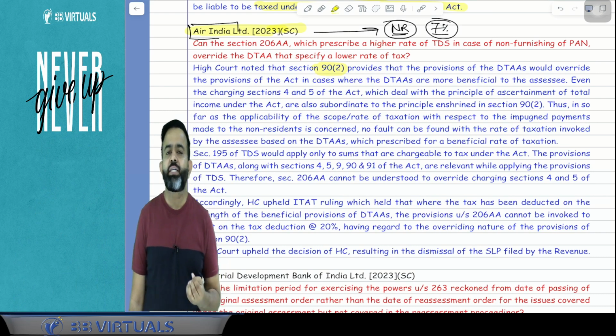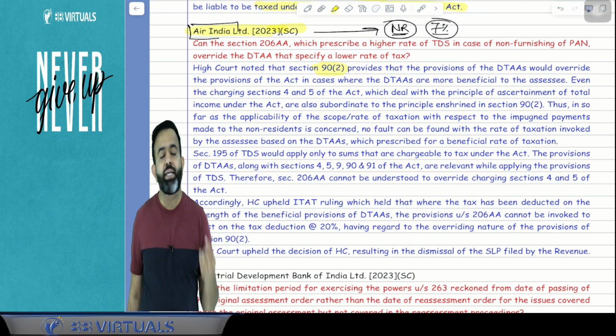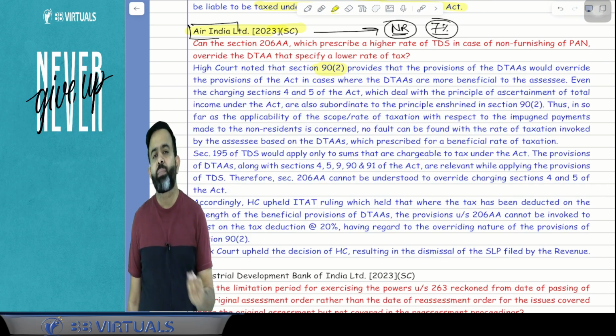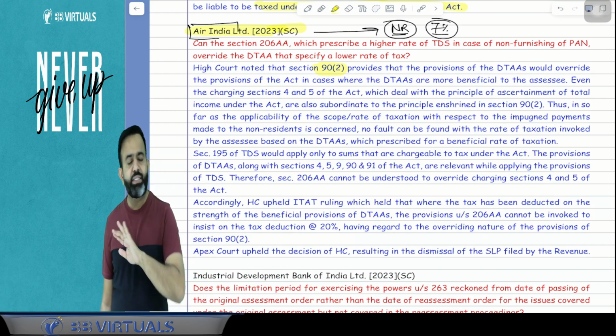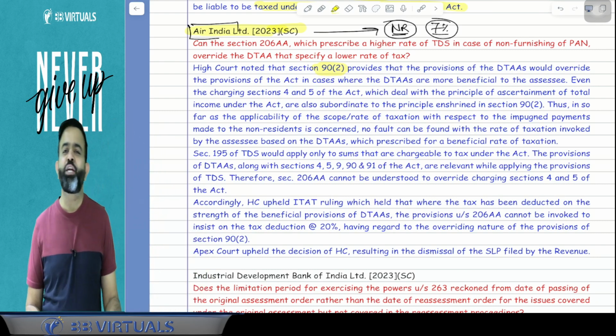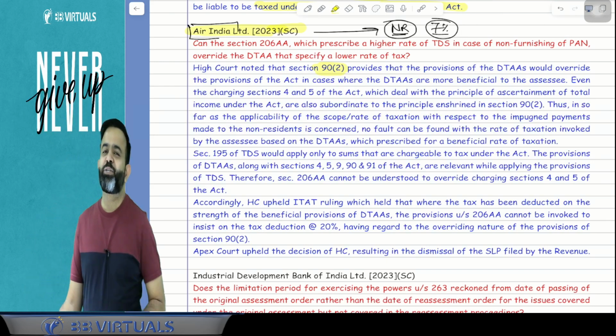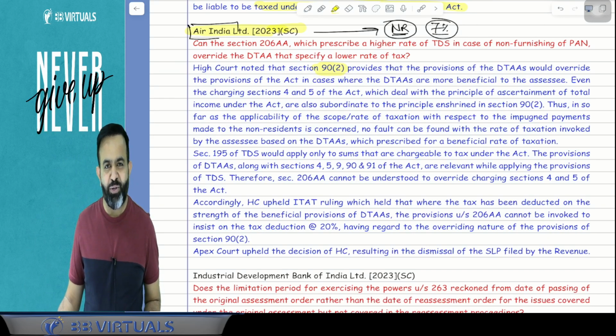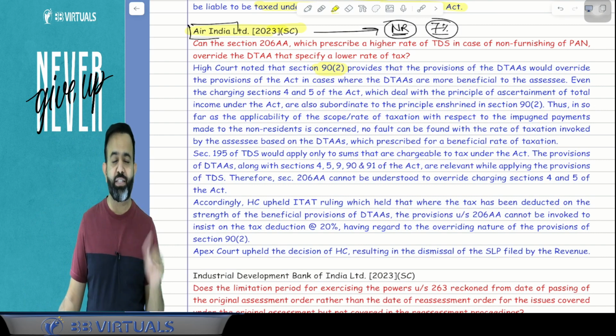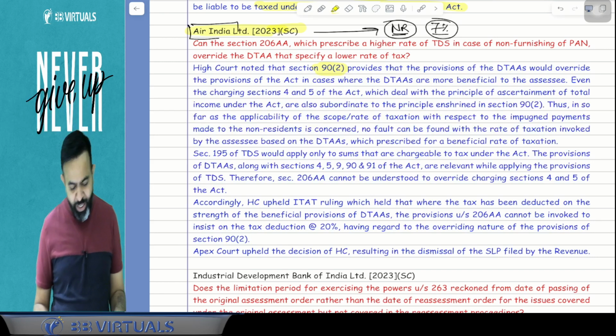In this particular case law, the Supreme Court decided the case, and the Supreme Court says that whenever, guys, you deduct the TDS as per the DTAA rate and the DTAA applies, then the Income Tax Act does not apply, and Section 206AA is not applicable, meaning there is no need to deduct the TDS as per Section 206AA. You got my point? Even if the payee has not furnished his PAN number or Aadhaar number. So what happened in this case law?